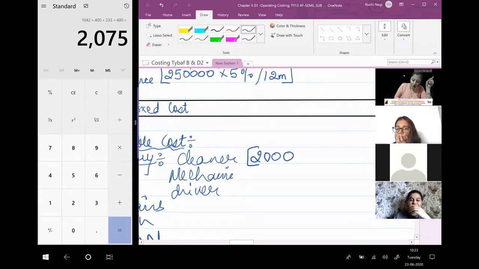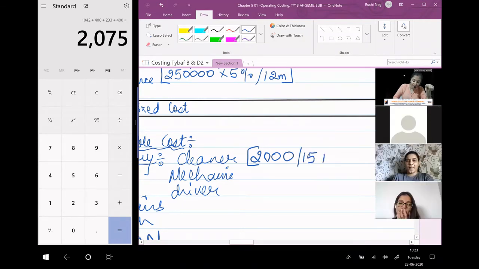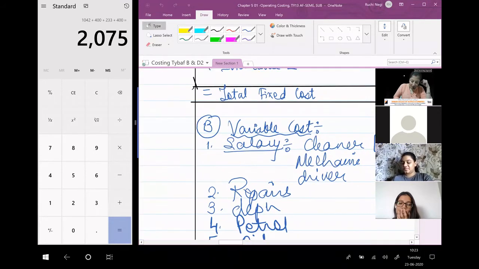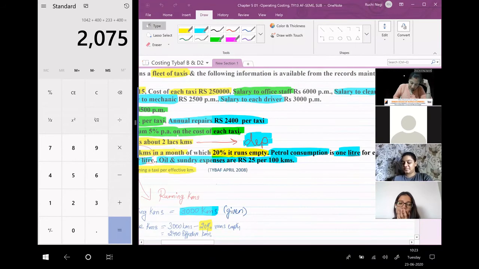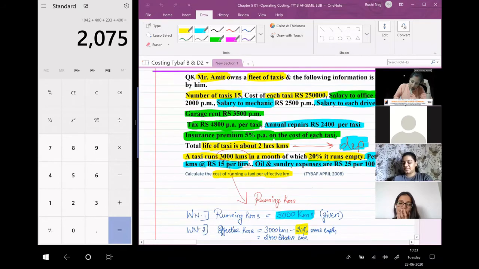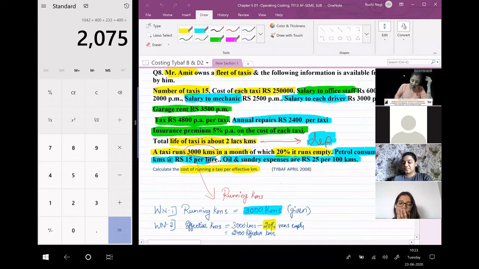2,000 per month. So don't divide it with 12. It is monthly information, but you'll have to divide it with 15 taxis, because the information given is of 15 taxis. Next, mechanic, 2,500 per month.